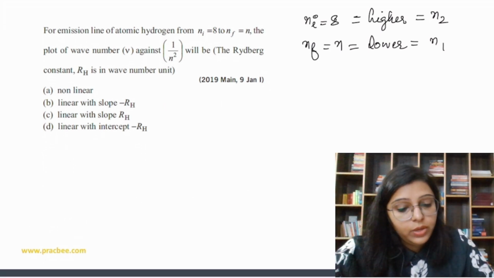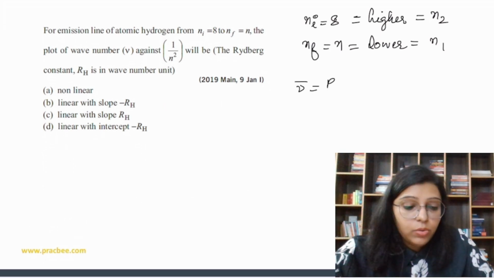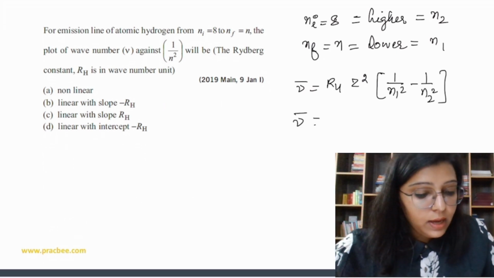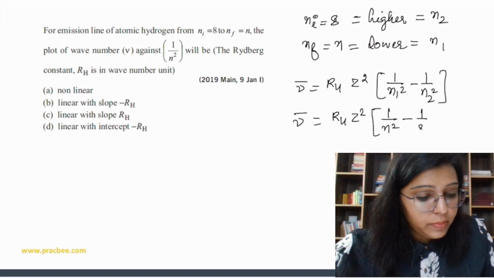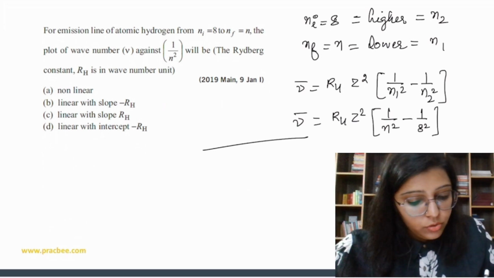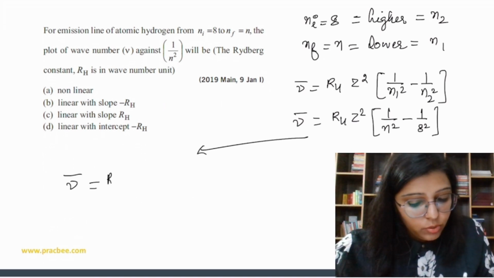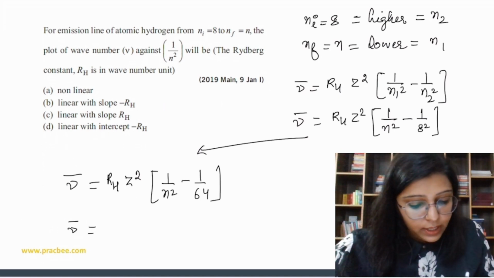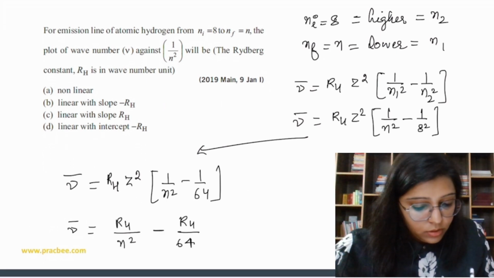So okay, we know that wave number is equal to R_H Z square into 1 by N1 square minus 1 by N2 square. So we can say R_H Z square into 1 by N square minus 1 by 8 square. So for this we can say that wave number is equal to R_H Z square into 1 by n square minus 1 by 64. Now this is for hydrogen atom, so we can say R_H upon n square minus R_H upon 64.